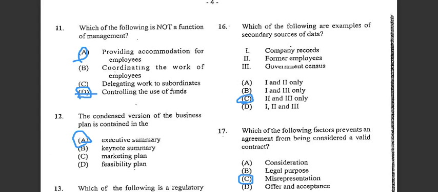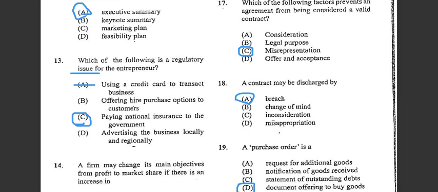Alright, good. Moving along, number 13, it says which of the following is a regulatory issue for the entrepreneur. I would say the entrepreneur. So we are seeing that payments, I would say, paying the national insurance to the government.